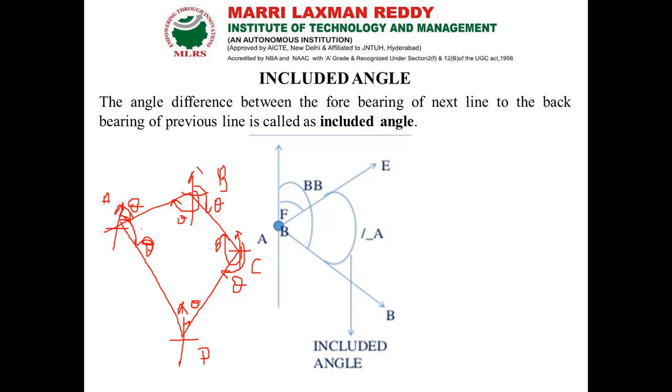This is the back bearing for the line CD. This is the bearing for the line DA.